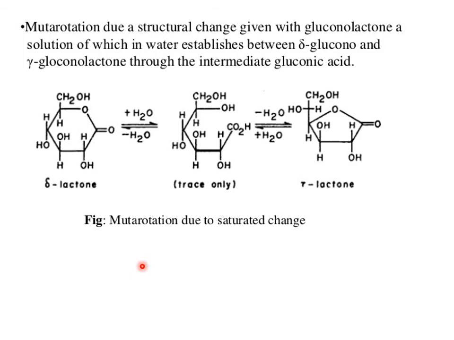Mutarotation due to structural changes is given by gluconolactone, a solution of which in water establishes equilibrium between delta gluconolactone and gamma gluconolactone through the intermediate gluconic acid. This is the delta lactone, this is the gamma lactone, which is trace only. Here mutarotation results in the formation of delta and gamma lactone.